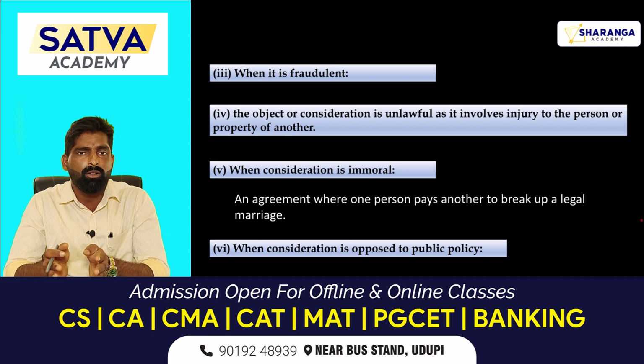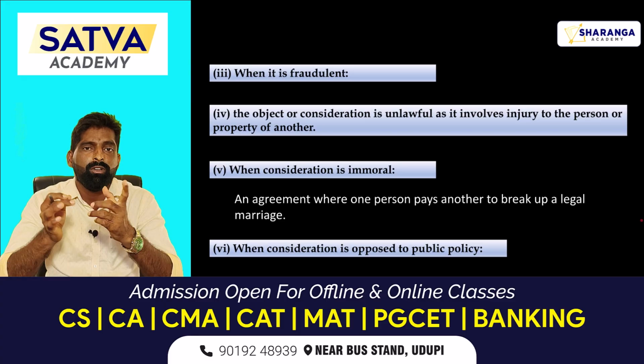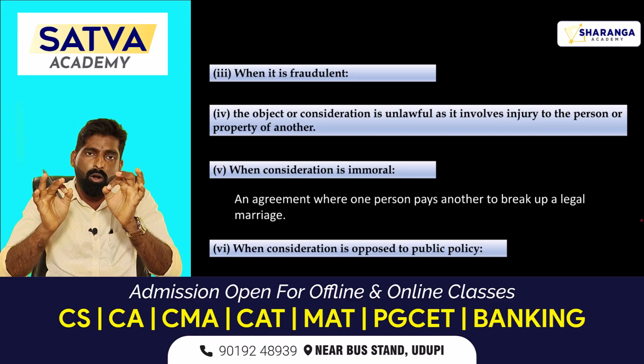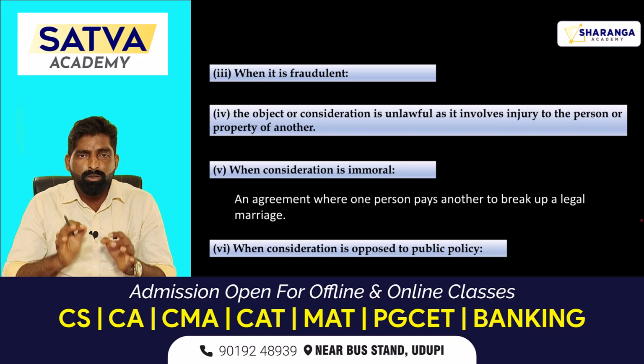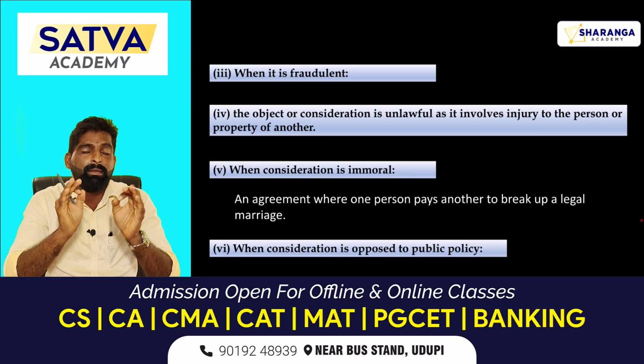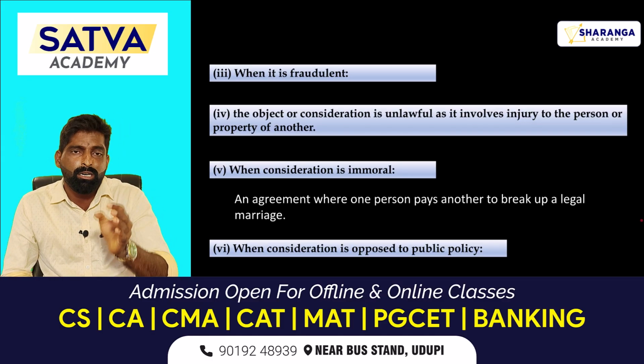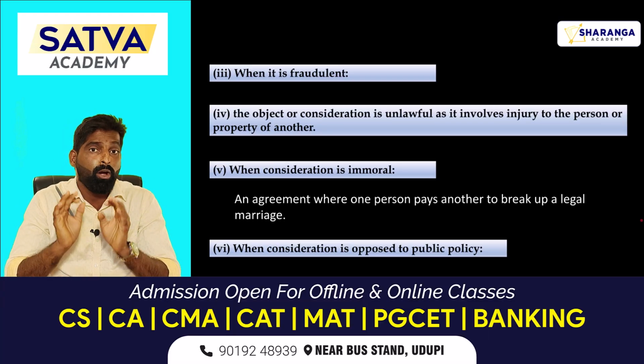If your contract causes damage to a third party or to the property of a third party, in that case also your contract is void, because damaging a third person or their property is treated as criminal activity under BNS. So these are all illegal activities. When you make any contract to injure the third party, that contract will be a void contract.